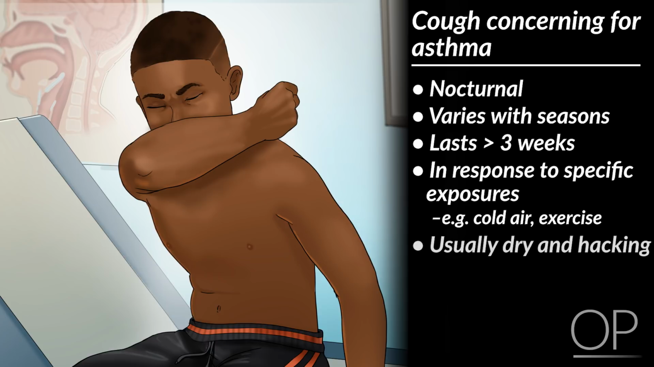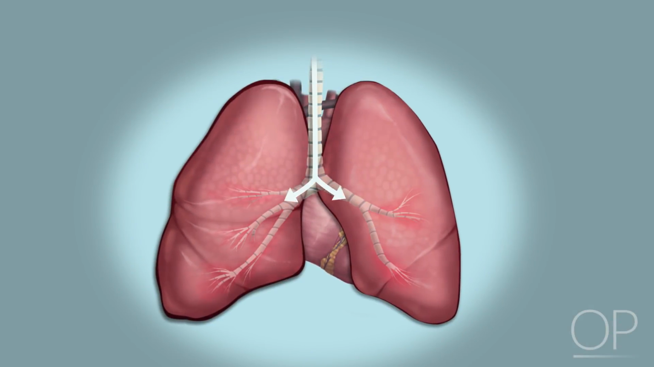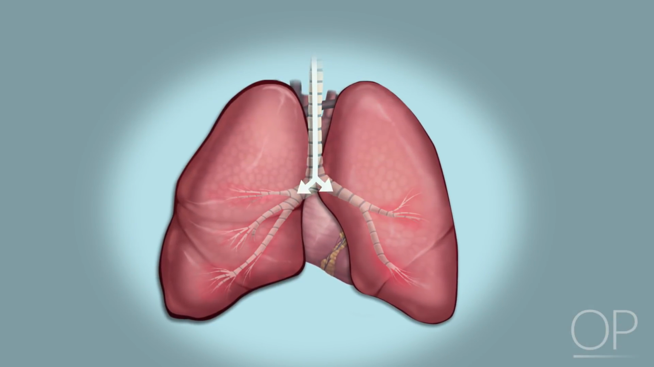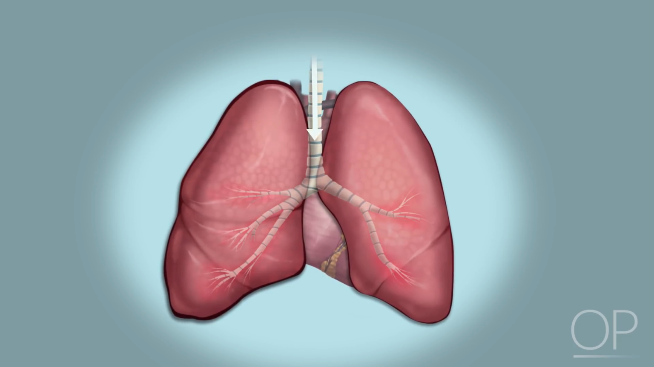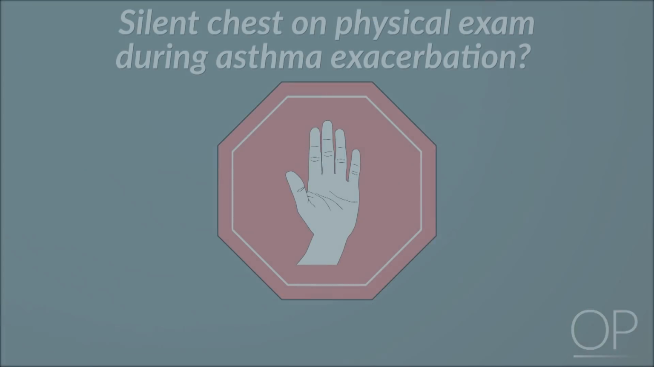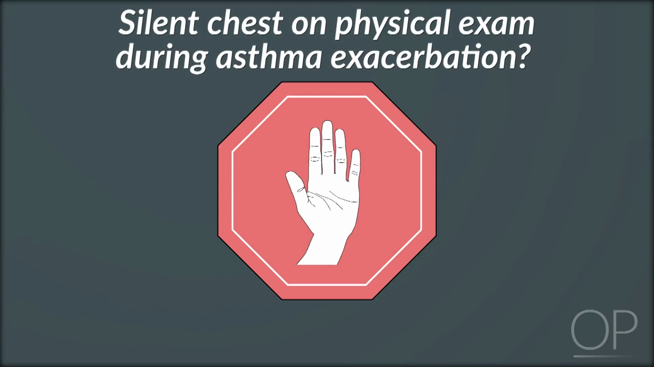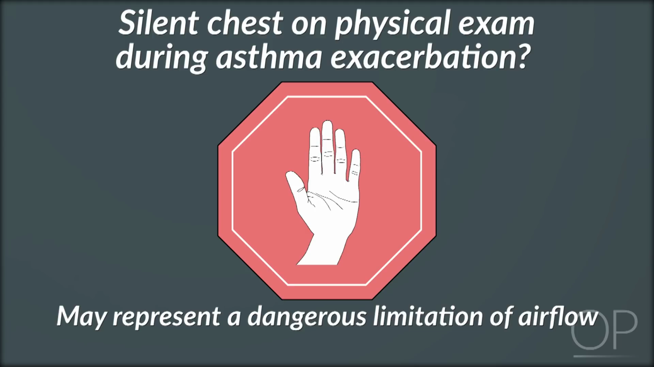The cough of asthma is usually dry and hacking, but may produce clear or white sputum. The wheeze of asthma is produced due to the narrowed airways and tends to be heard on expiration. This wheeze can sometimes be appreciated without a stethoscope. If the patient has a silent chest on physical exam during an asthma exacerbation, this may represent a dangerous limitation of airflow, and escalation of care should be considered.